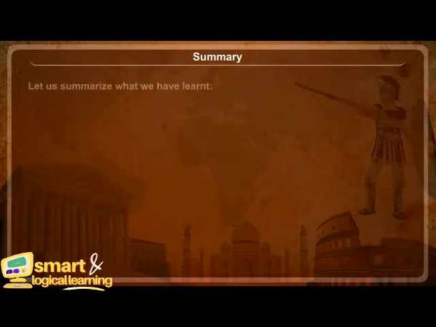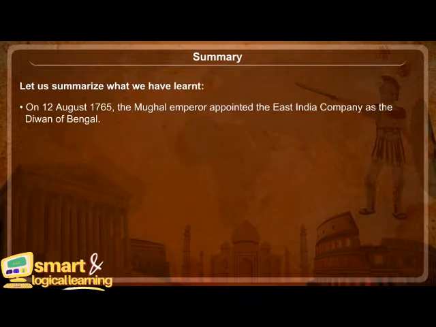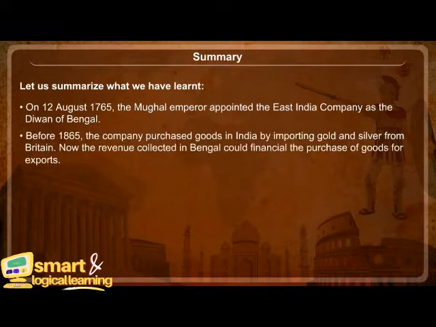Summary. Let us summarize what we have learned. On 12 August 1765, the Mughal Emperor appointed the East India Company as the Diwan of Bengal. Before 1765, the Company purchased goods in India by importing gold and silver from Britain. Now the revenue collected in Bengal could finance the purchase of goods for export.